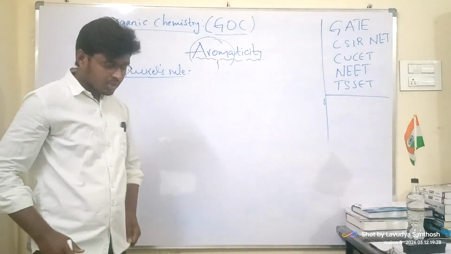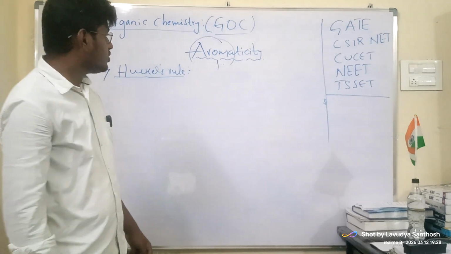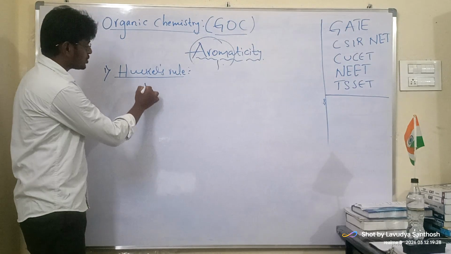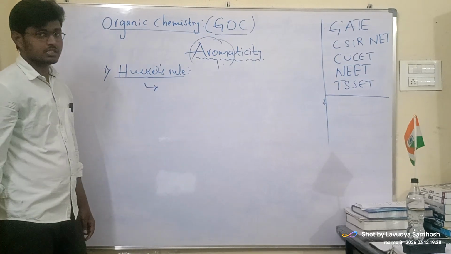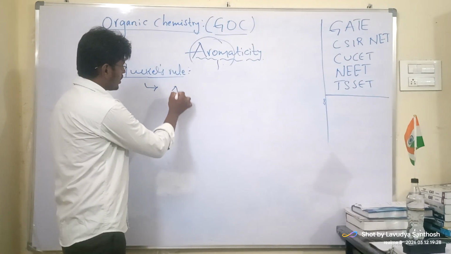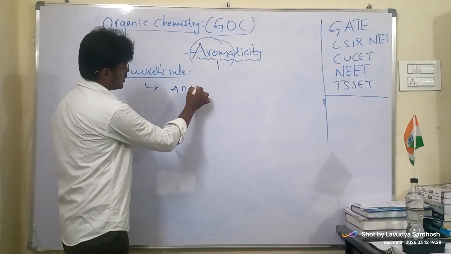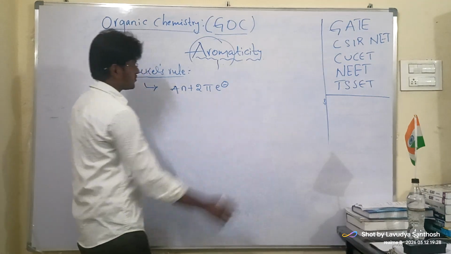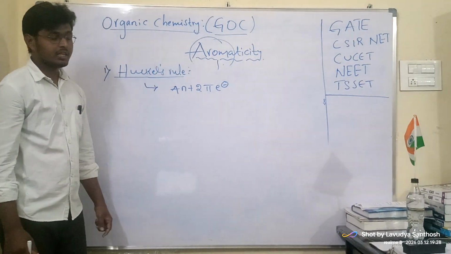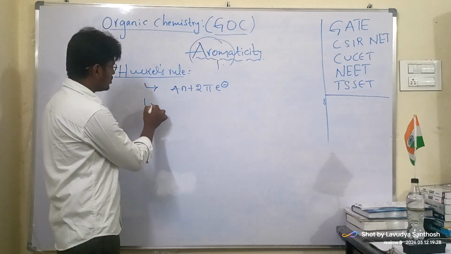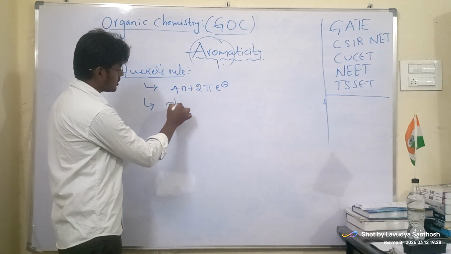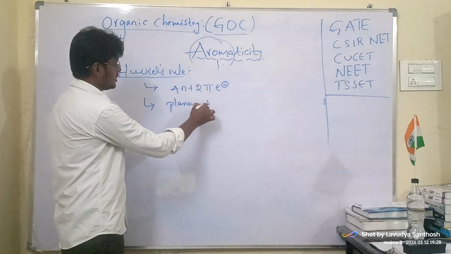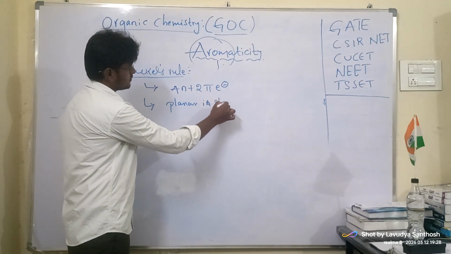According to this rule, if a compound is aromatic, then it exhibits these characters. It should obey the 4n plus 2 pi electrons rule. It should be planar in structure.